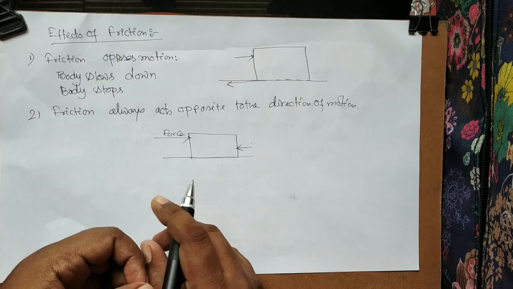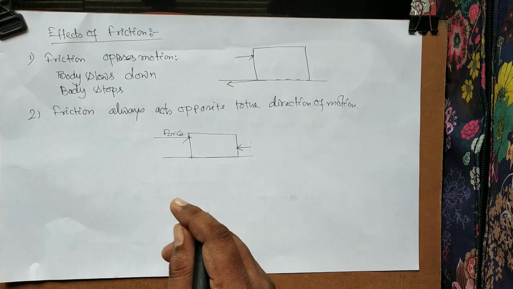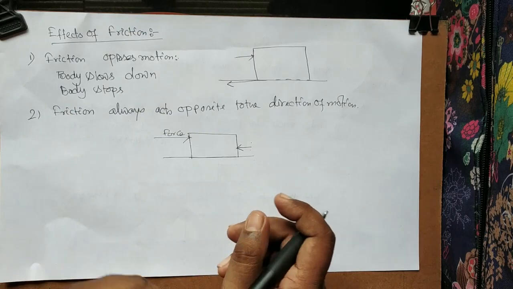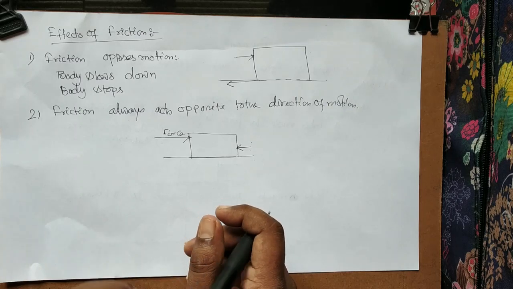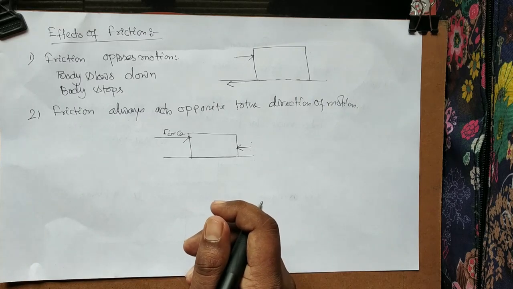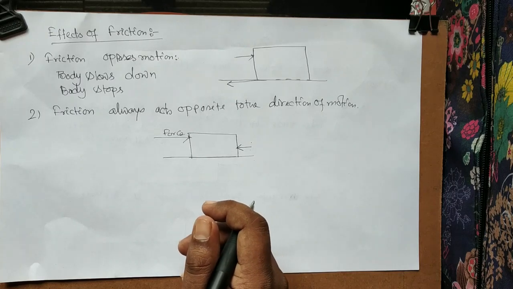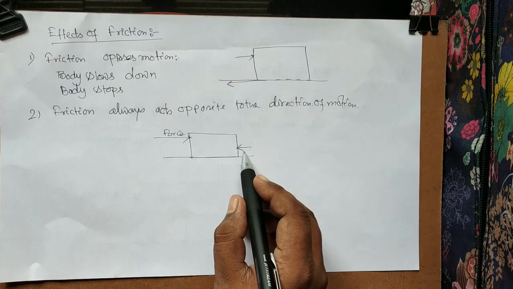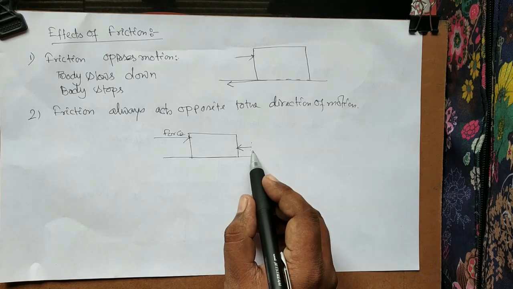And if the forces are not equal, then it is known as unbalanced force, and in that case the body will move. In the case of friction, we have seen that it just tries to slow down the motion, and to slow down the motion, definitely we have to apply a force opposite to the motion of the body.